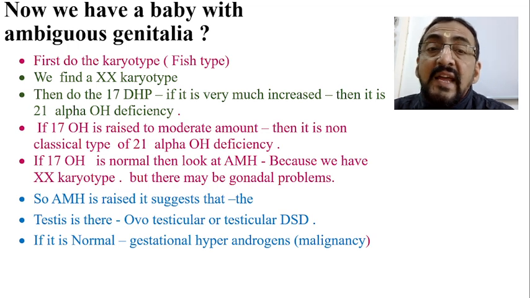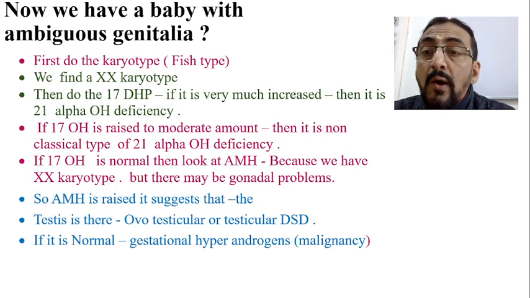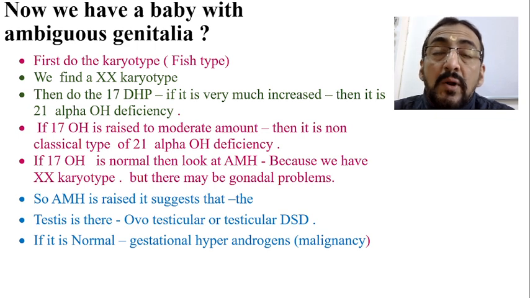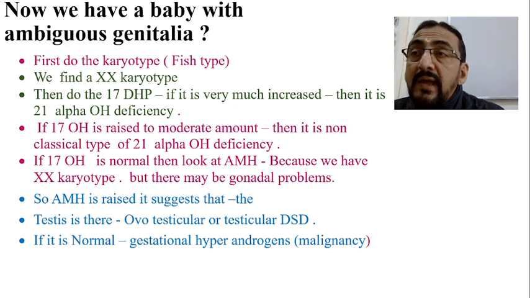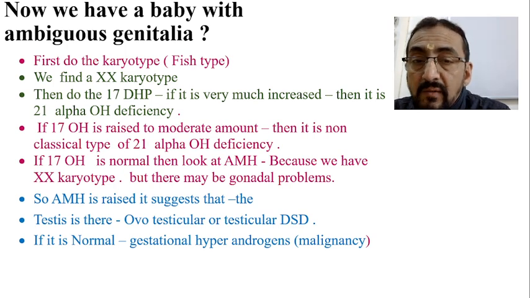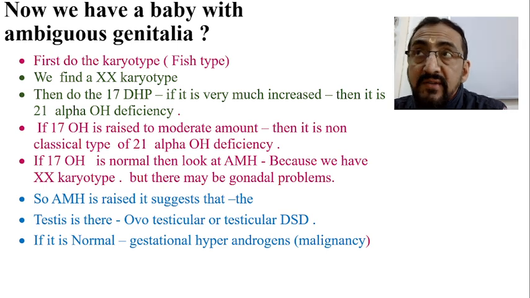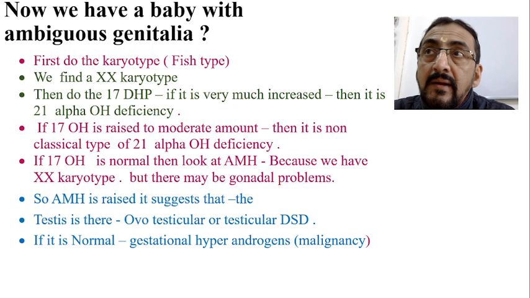then look at the AMH. AMH means anti-Mullerian hormone, because we have XX karyotype, isn't it? So there may be some gonadal problems also. If the anti-Mullerian hormone level is raised, it suggests that testis is there, because anti-Mullerian hormone is produced from the testis itself.